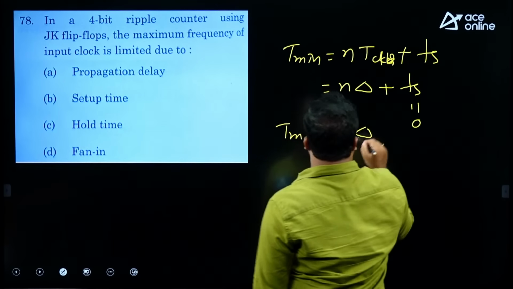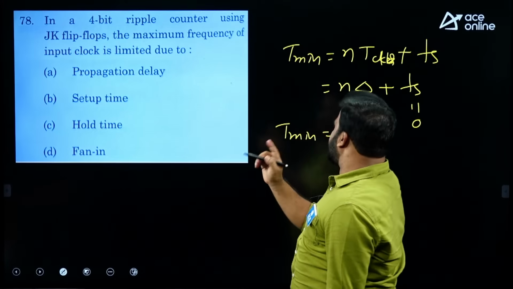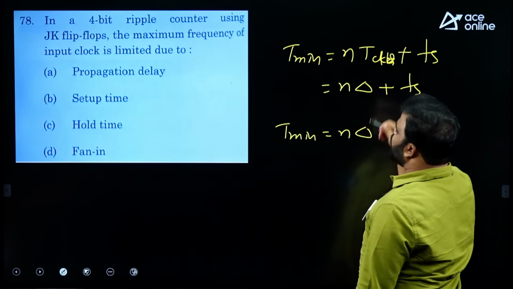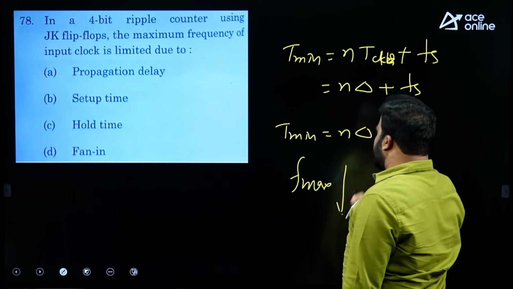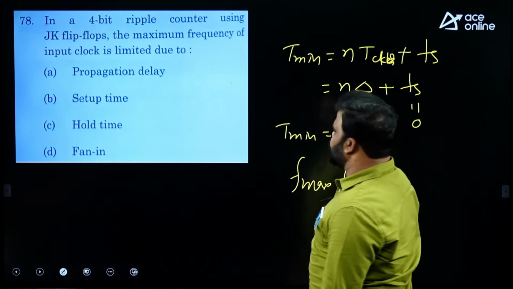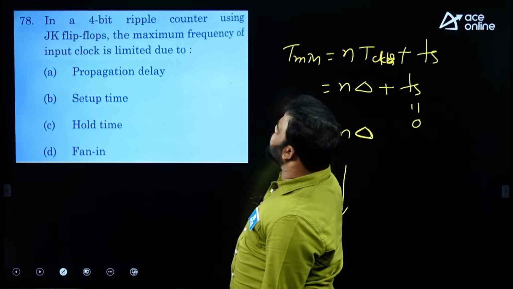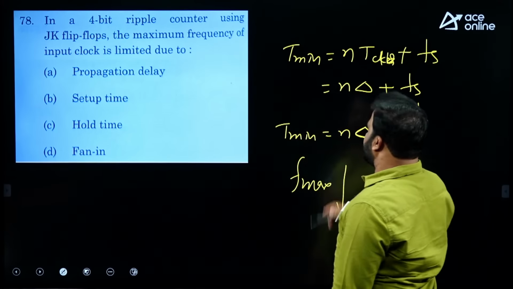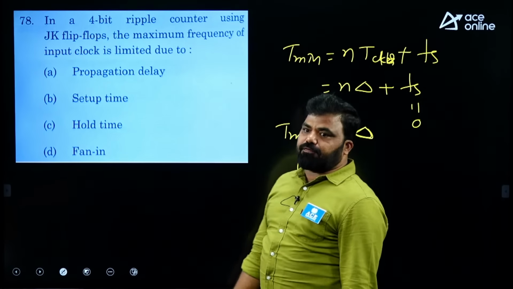When you increase delta, which is nothing but the clock to Q delay, the flip-flop delay or propagation delay, then obviously T min increases and F maximum decreases. So the maximum frequency can be decreased by increasing the flip-flop delay or propagation delay of the flip-flops.